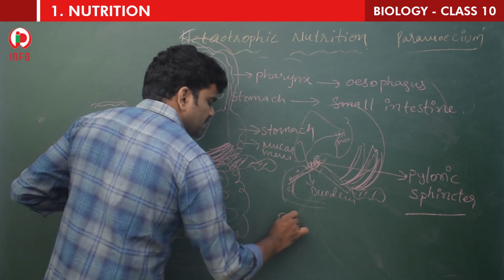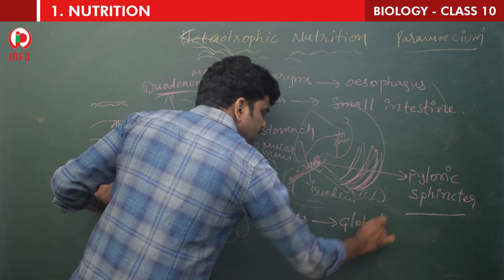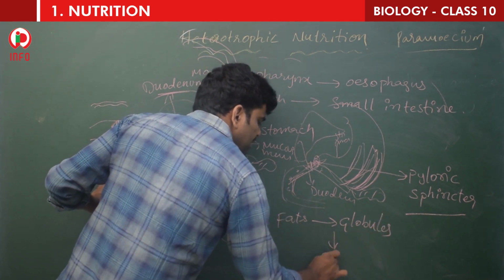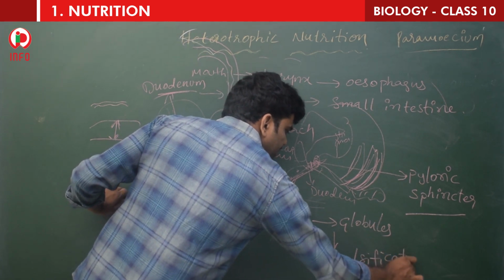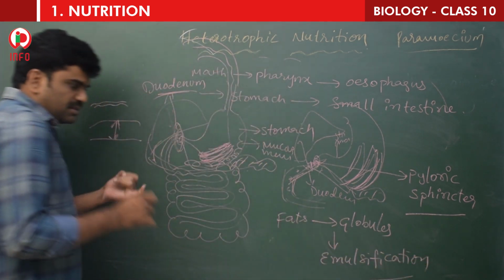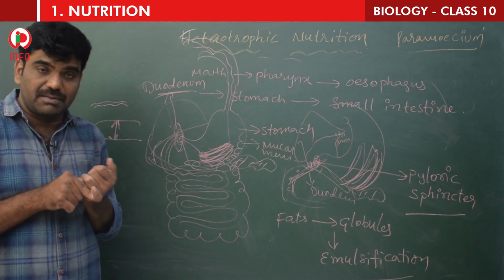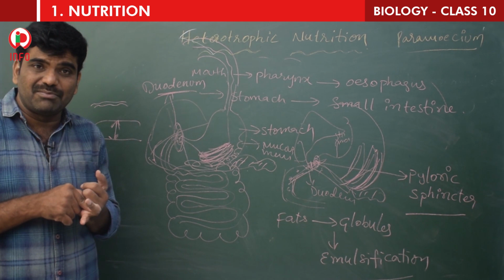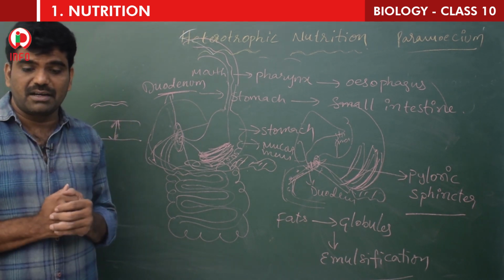The fats are converted into small globules. This process is called emulsification. You should remember this. One is the pyloric sphincter, another is emulsification. See the terms bolus, chyme, peristaltic movements. All these are very, very important terms.